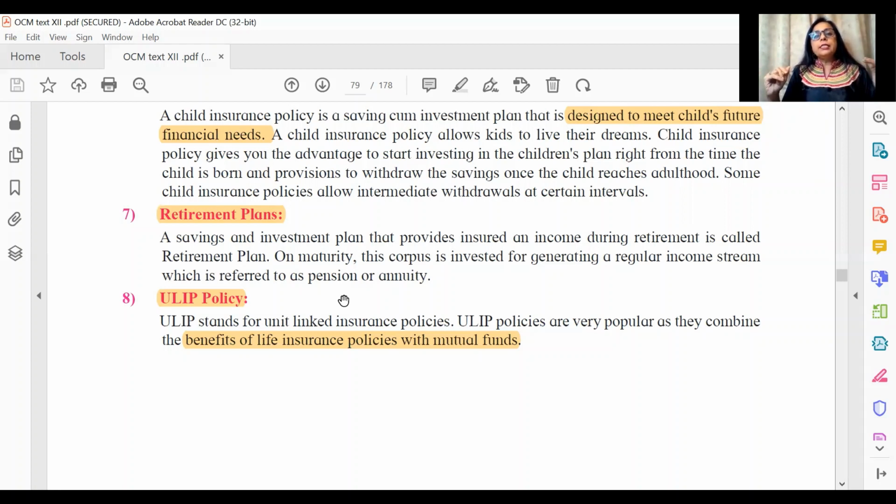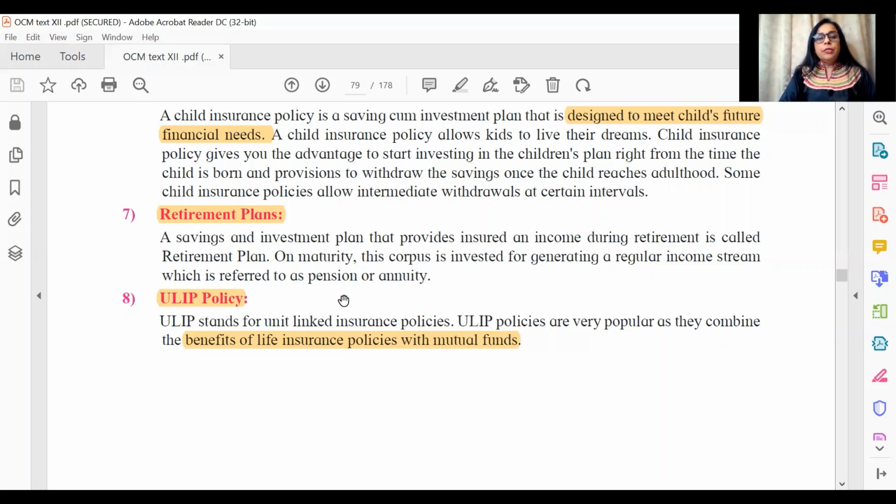So you correct the sentence, change endowment to whole life. Whole life money is received by the nominees only on death of the insured. So if you've understood the main meaning, any variation, any kind of objective asked should be able to easily be answered.